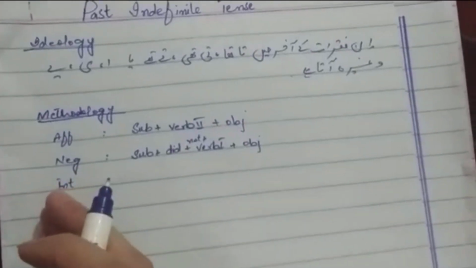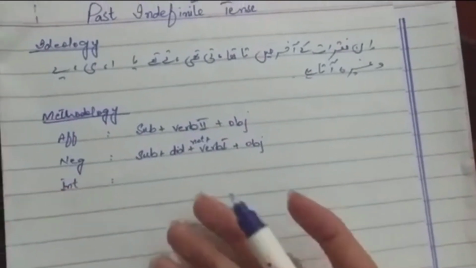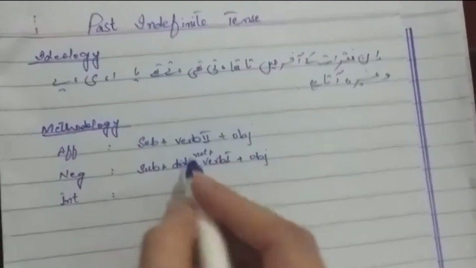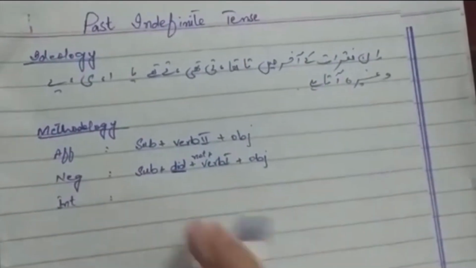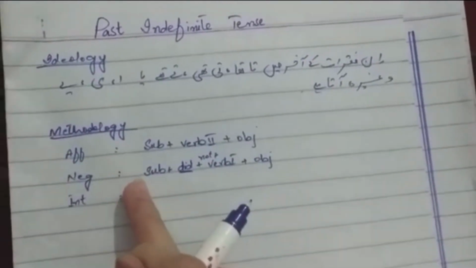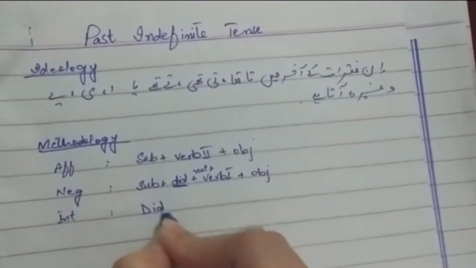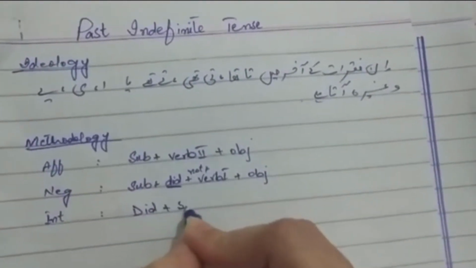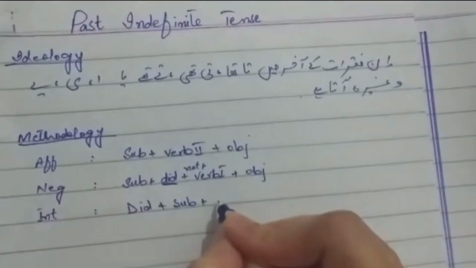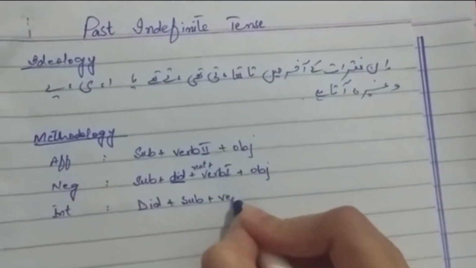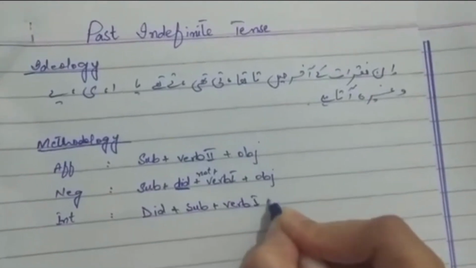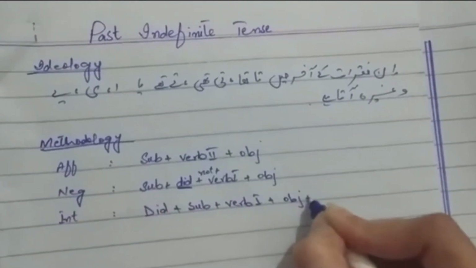And then in interrogative, which means like a question, this auxiliary verb is going to come at the beginning of the subject like this: did plus subject plus first form of the verb plus object and then the question mark. Question mark is necessary to put over there.